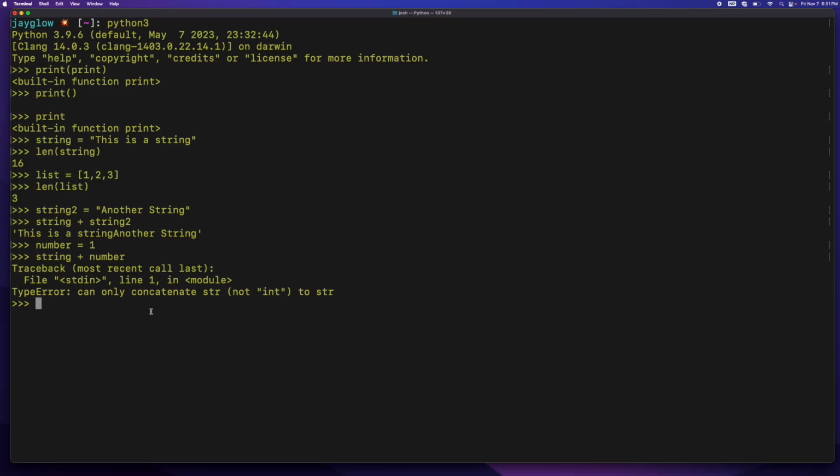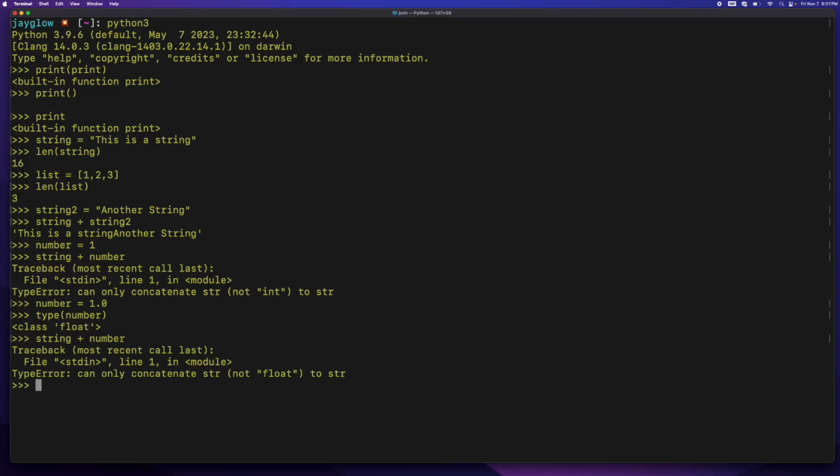So I can have, float's a keyword, so we'll say number. That's a float. I can use the type built-in function to show you that that's a float. And we can try to concatenate string with number. And of course, we get a type error. And it says can only concatenate string to string, not float.